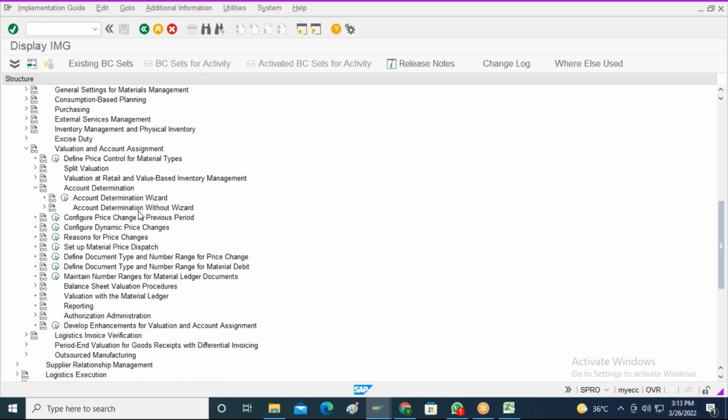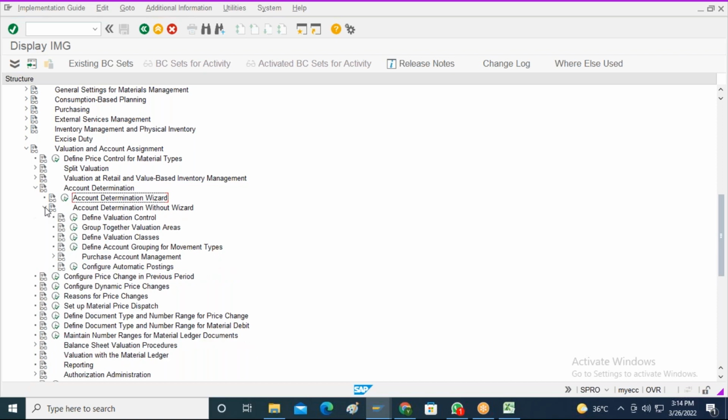Account determination wizard means it is SAP standard configurations which we are going to perform as a part of account determination. Means there will be some predefined settings by using which we will be able to do the account determination. But in most of the companies, we are going to use the account determination without wizard, not with wizard. I will go to the expand button.